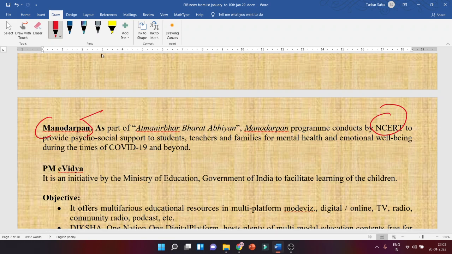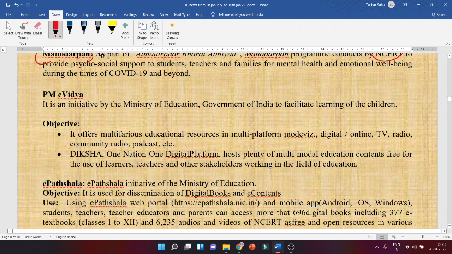Now, PM E-Vidya. So it is an initiative by the Ministry of Education. The objective is to provide educational resources in a multi-platform model, that is digital, online, TV, radio, podcast, etc. So there is the Diksha portal, then there are a few YouTube channels of the government where lectures regularly come for 11th and 12th, and also a few TV channels on the DTH platform where that content is shown.